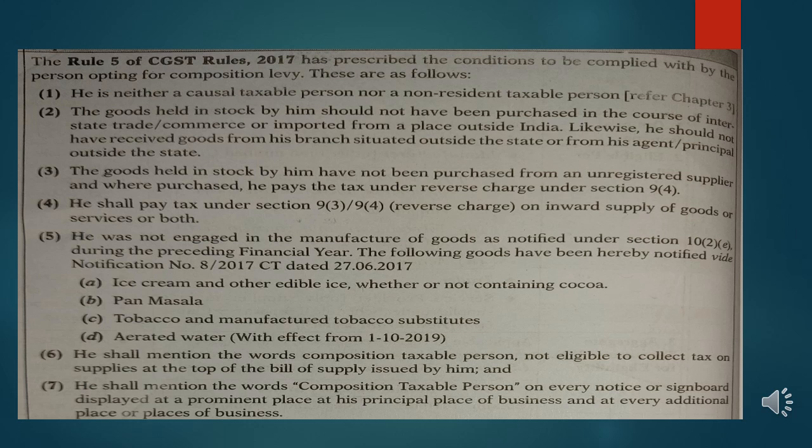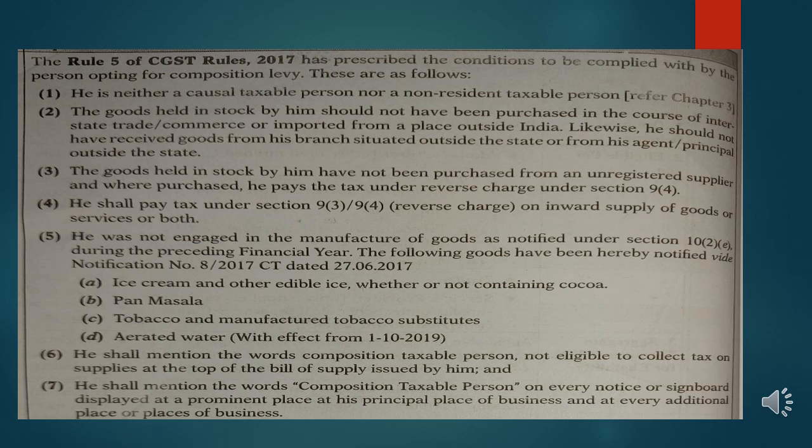The goods held by him should not have been purchased from an unregistered supplier, or where purchased, he pays the tax under reverse charge. He shall pay the tax under section 9(3) and 9(4) reverse charge on inward supply of goods or services or both. He was not engaged in the manufacture of notified goods in the preceding year. The notified goods are the same which I have explained earlier also.